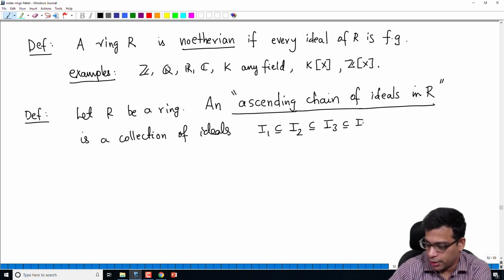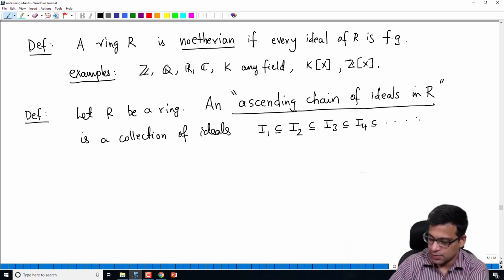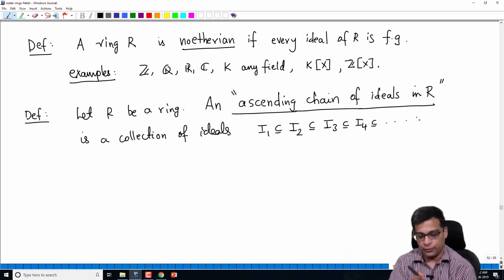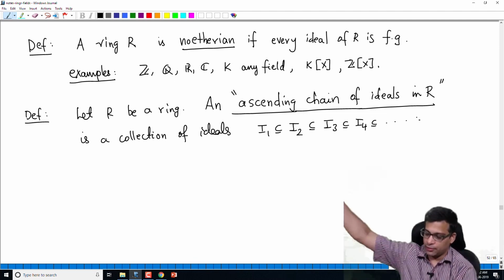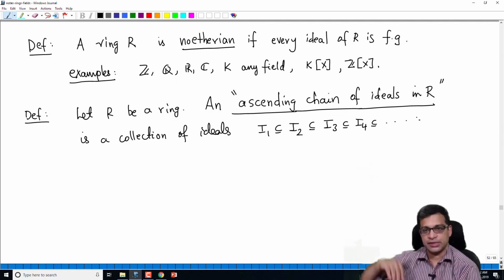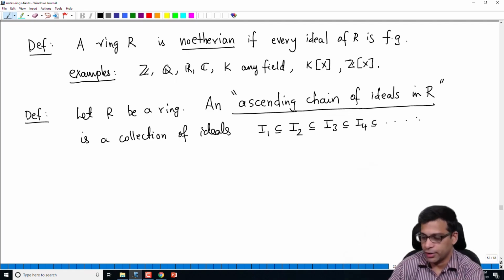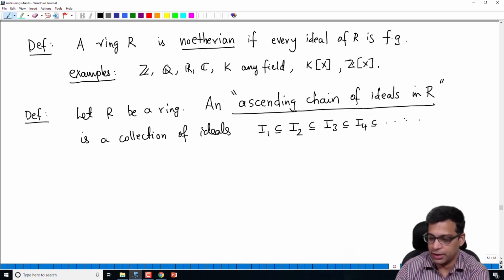So it keeps on going like this. It's ascending because I1 is contained in I2, I2 is contained in I3. So I2 is bigger, I3 is bigger, I4 is even bigger, and I5 is bigger than I4, and so on. It's a chain because each is contained in the next one. So that's simply an ascending chain of ideals.